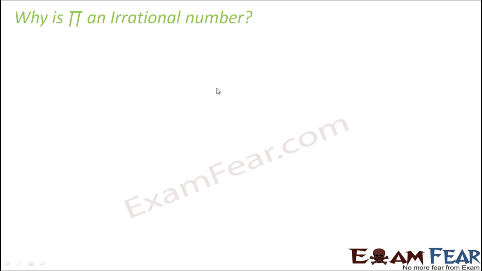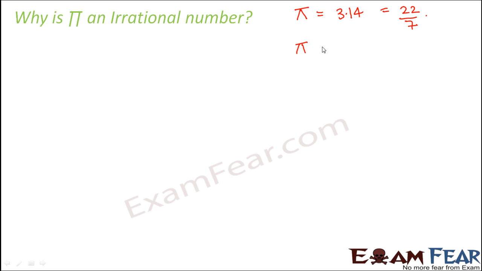Now you might be curious to know why exactly pi is an irrational number, because as I told you just now, we say that the value of pi is equal to 3.14, which is equal to 22 by 7, but this is just an approximation. This is not the accurate value. So you might ask, then what is the accurate value of pi?